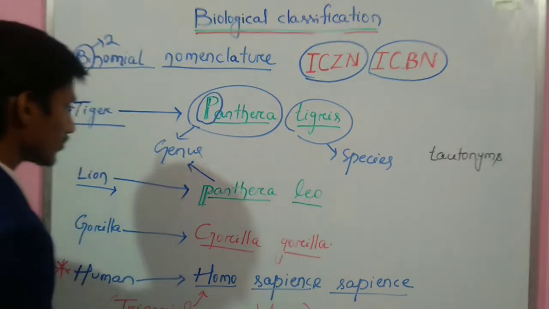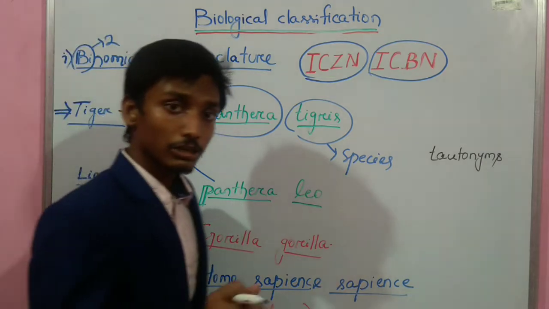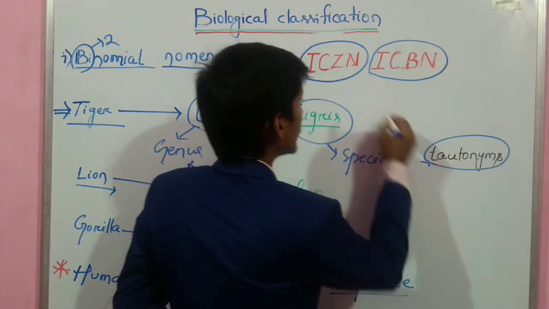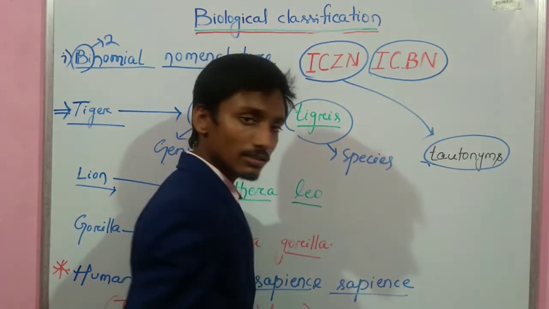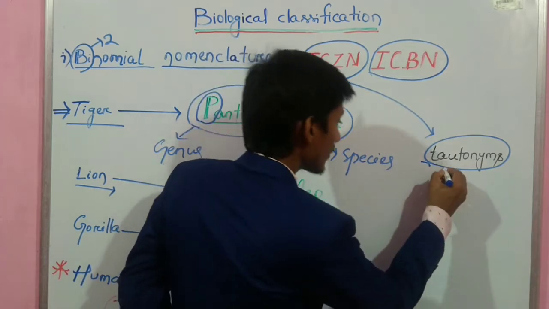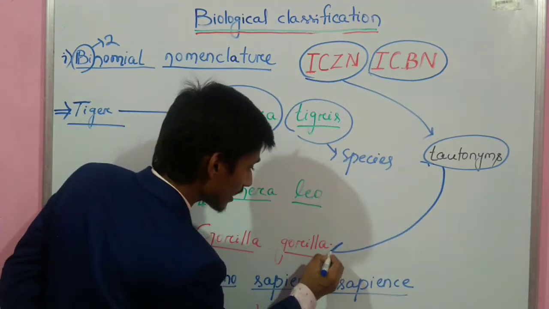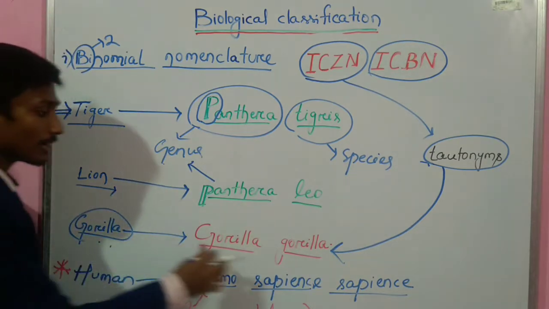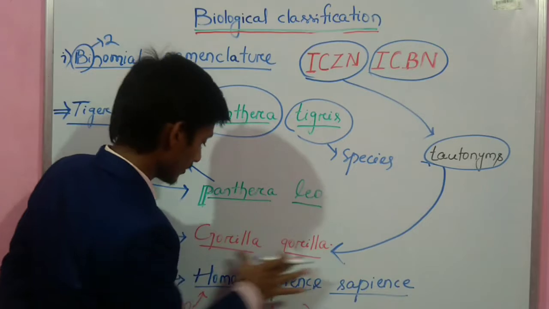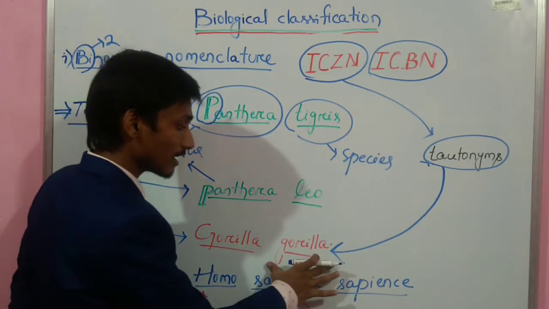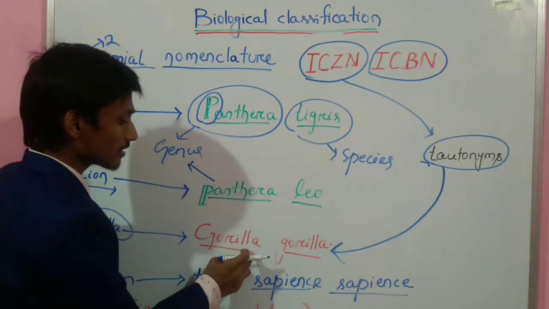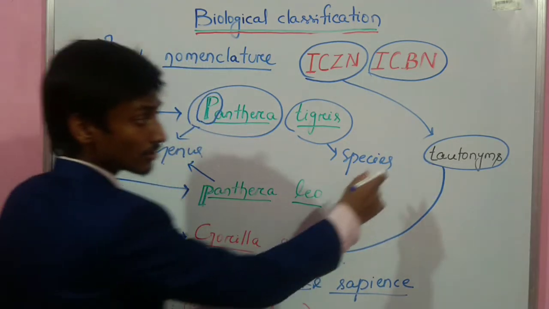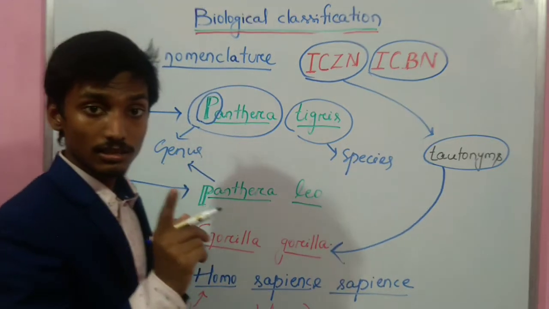There is another term related to this, that is called tautonyms. What is tautonyms? In case of certain animals, we can see the generic name and the specific name both are similar. For example, gorilla. The scientific name of gorilla is gorilla. The generic name is gorilla and the specific name is also gorilla. So this type of nomenclature is called tautonyms. This tautonym is never found in case of plants. Remember this.